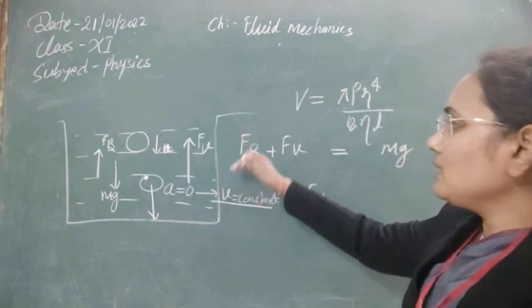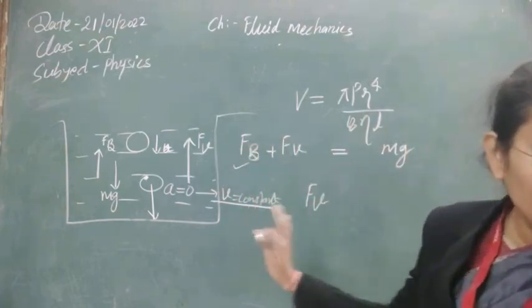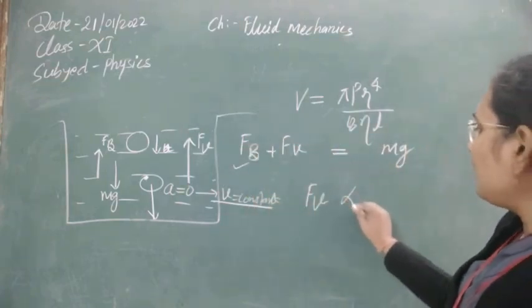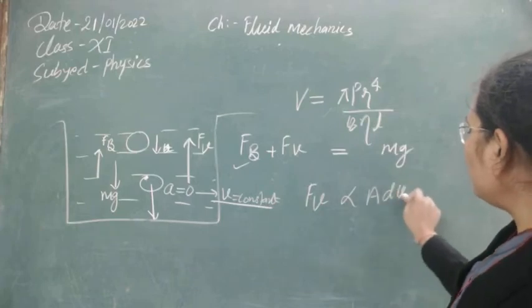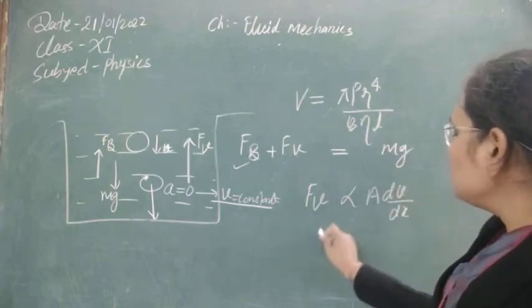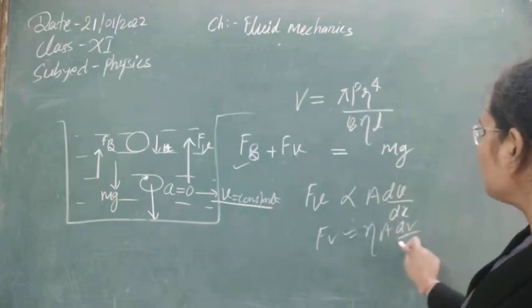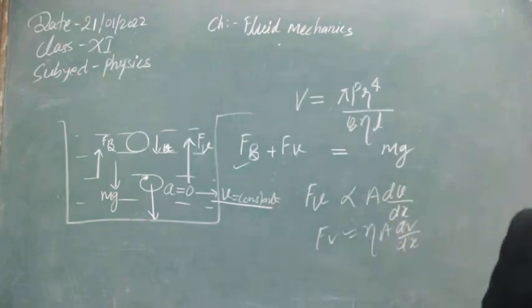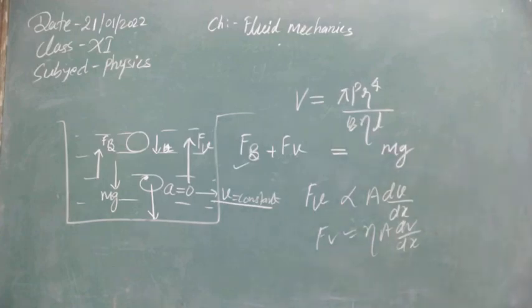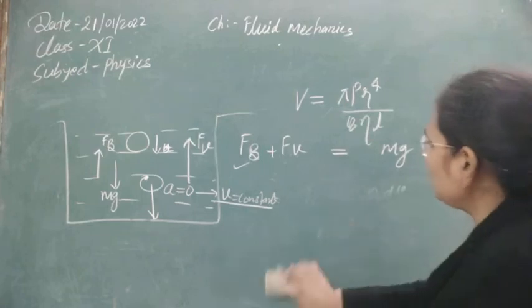How the velocity is changing with distance, it wholly depends on this. So we can write Fv is directly proportional to A dv by dx, so Fv will be equal to eta A dv by dx. From this we can easily calculate the viscous force that is obtained due to the relative motion.